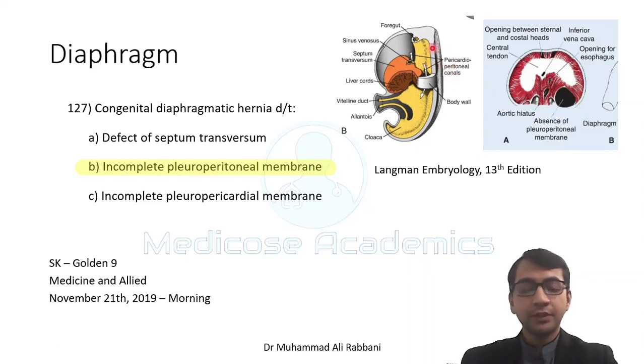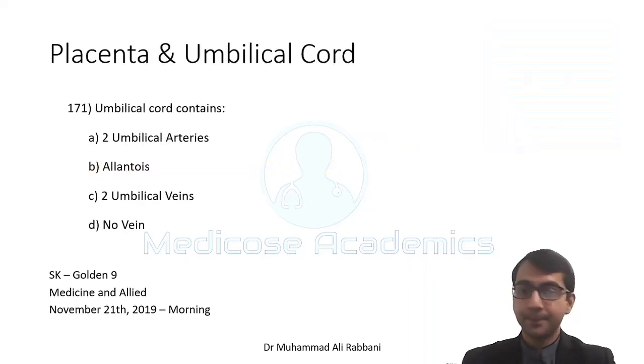Actually, if you go into the detail, it is because at that time the canal was formed, the pericardial cavity and pleural cavities were not separate. But by the time the membrane was formed, these cavities were separate, and the membrane was formed actually between the peritoneum and the pleural cavity.